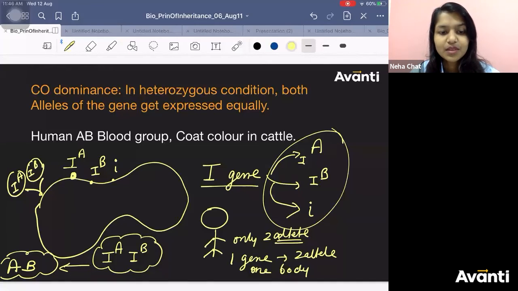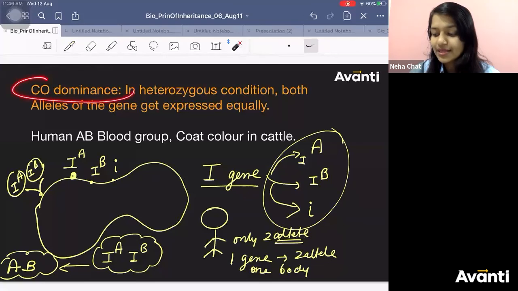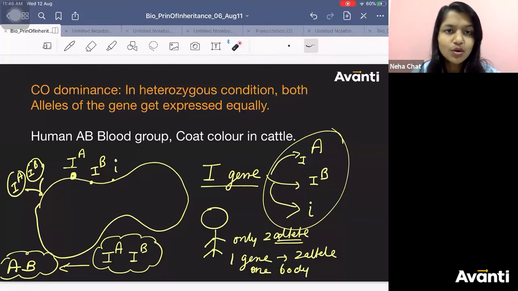Only when the genotype is IA, IB, only when the alleles are IA and IB, the person will show codominance. I am telling it again and again to avoid confusion. Human blood group shows codominance only when you have AB blood group. In other cases, it follows the law of dominance. I will show you how.